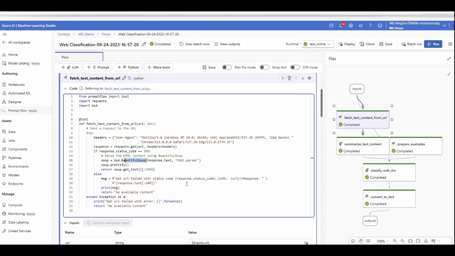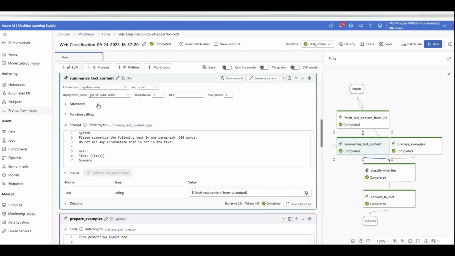But there might be a lot of text, and I don't want to give all that text of that link to the OpenAI model and ask it what that link is about. It's too much. So let's summarize that first. That's the next step. So I'm, again, connecting to my Azure OpenAI. I'm going to show you how I created this connection. You have to create it first before you actually run GitHub Actions and stuff. And then here the prompt says, hey, I'm going to give you the text that I grabbed from that URL. Just summarize it for me.